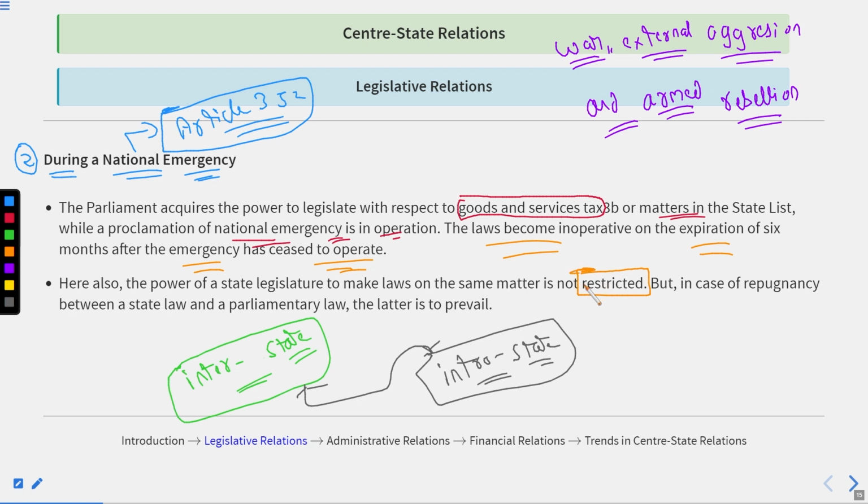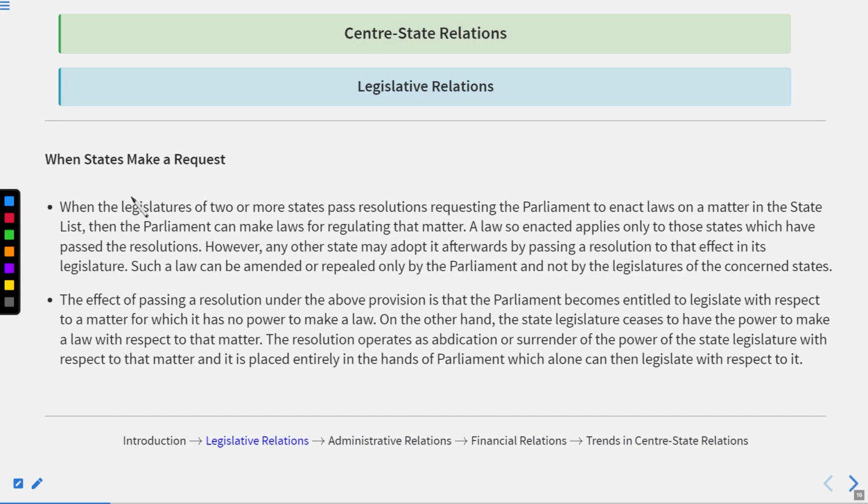It doesn't mean that if the powers of intrastate trade had been transferred to the parliament, then the state legislature is not allowed to make rules and regulations on the topic. The state government could also make them. But again, the same thing is here. If there is any repugnancy between the state law and the parliamentary law, always the parliamentary law will have the supremacy. Got it?